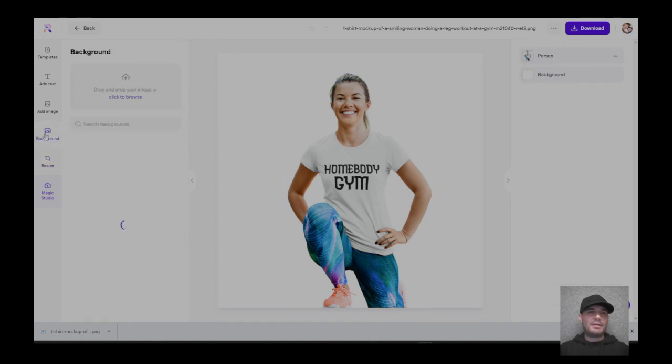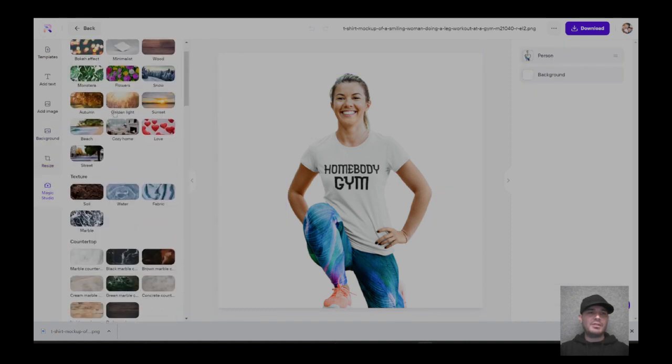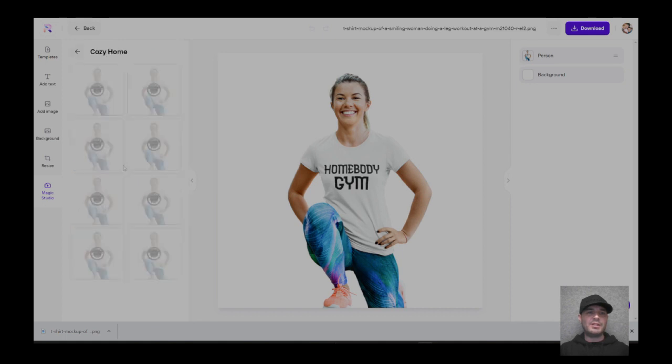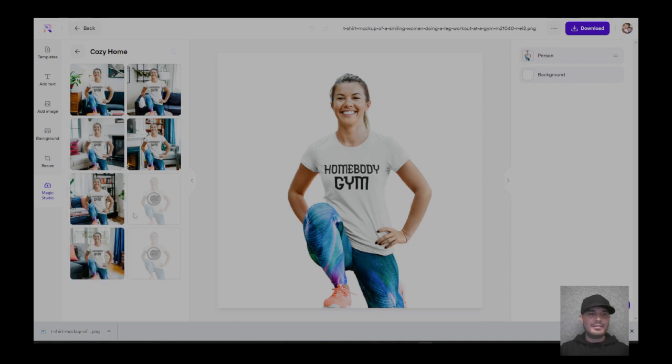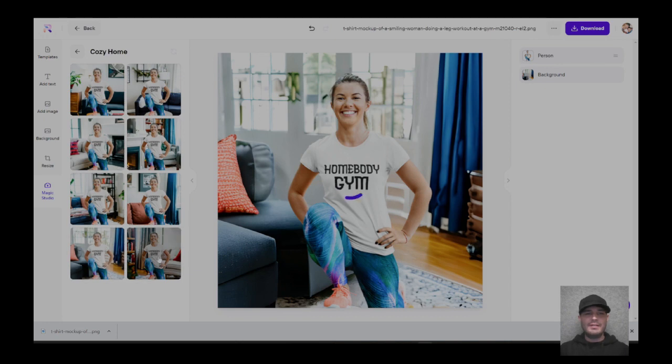And let's just do a background, or not a background, a Magic Studio background. And because she's in her home, let's do a cozy home. She's working out cozy in her home. And let's see. Boom. Maybe this one right here, right next to the sofa. Or this one. Let's see.